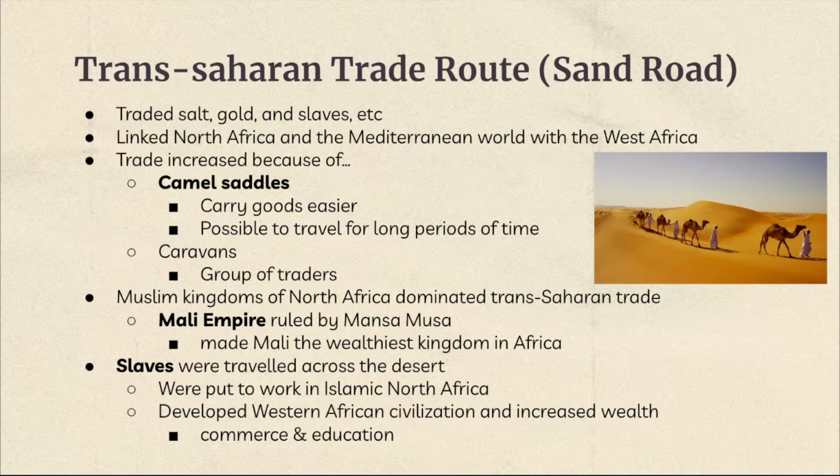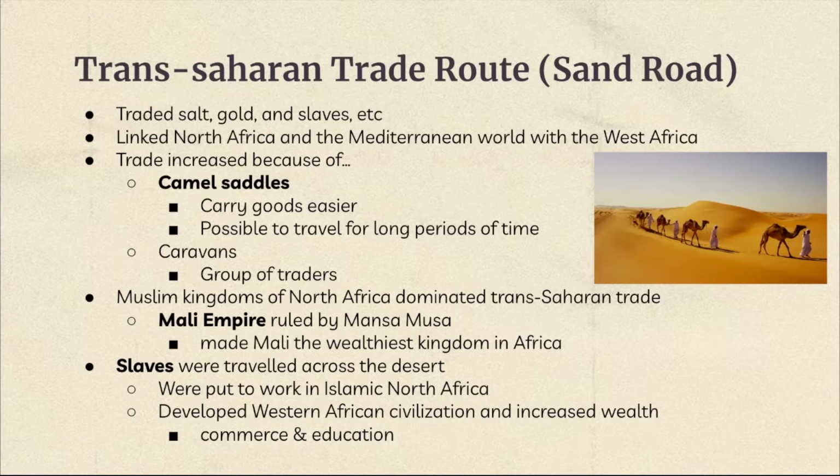The Sand Road mostly traded salt, gold, and slaves. It linked North Africa and the Mediterranean world with West Africa. The Sand Road increased trade because they had camel saddles. Camels were a good animal to use for trading because they were able to carry goods easier and it made it possible to travel for long periods of time, as camels were able to survive without water for more than 10 days. And caravans were known as groups of traders who went across the desert.